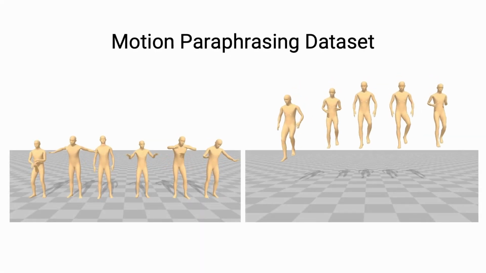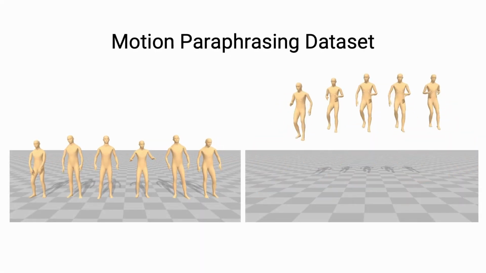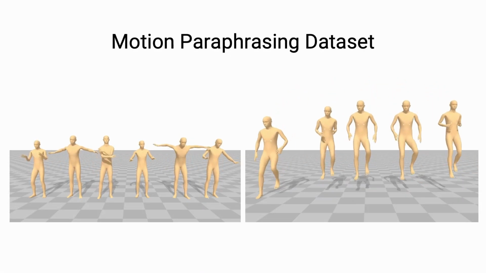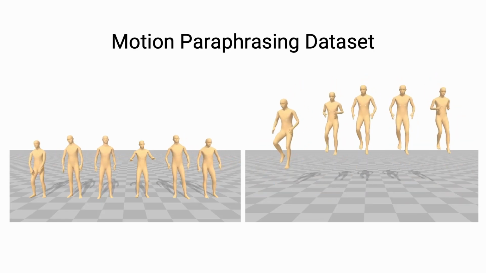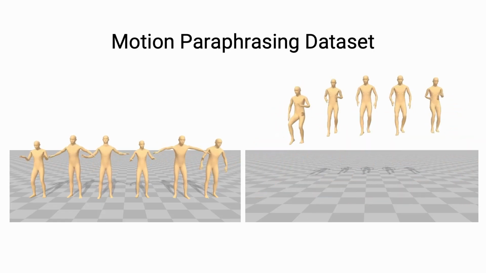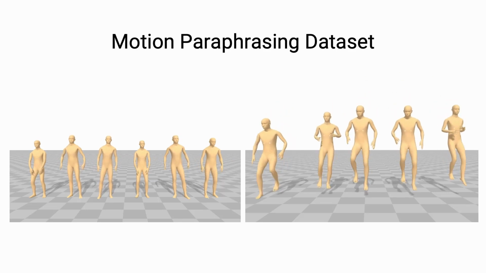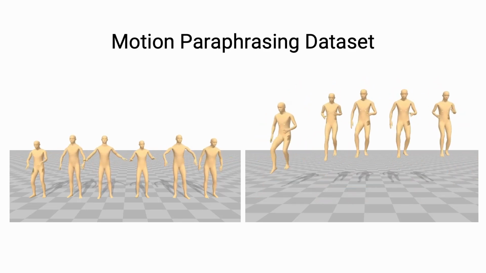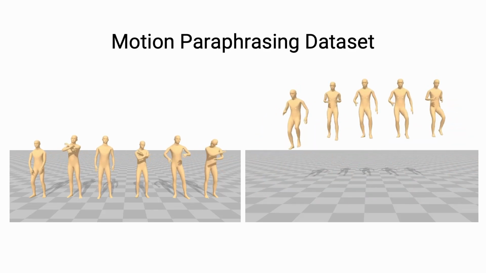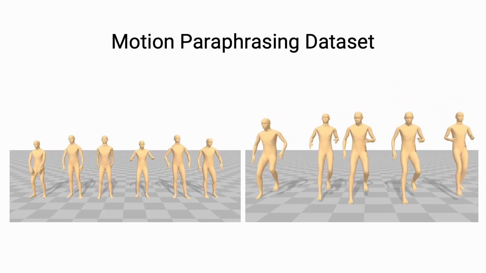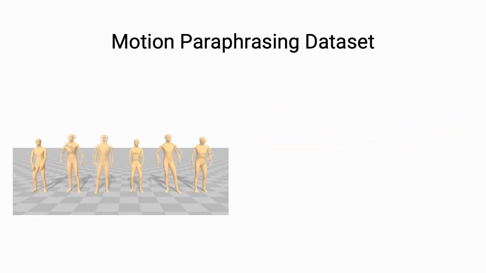To achieve these results, we first construct a motion paraphrasing dataset. We start from a large set of motion capture data where the same behavior has been repeatedly performed by multiple actors, giving groups of corresponding motions as shown here. However, training a motion paraphrasing model directly on data that is not temporally aligned can produce unintuitive results for users.